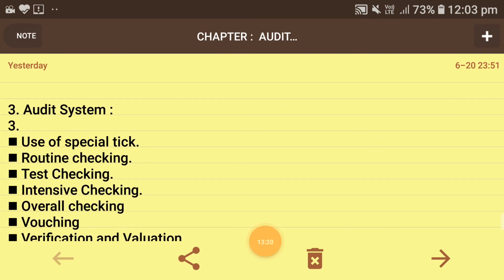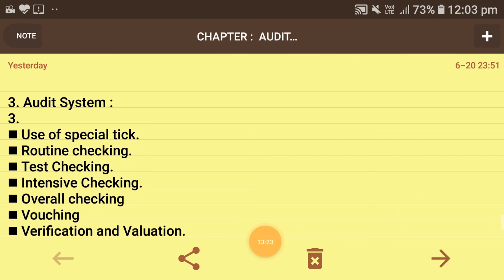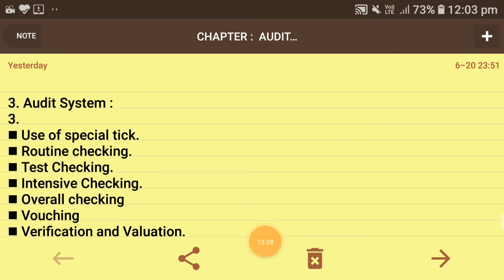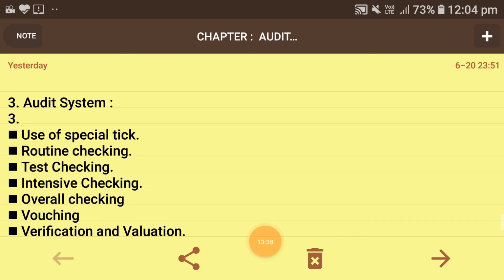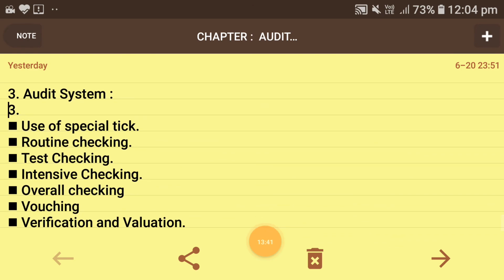Next is test checking. This is checking books of account by taking and checking just a sample which represents a number of transactions. If the sample is large, then the result will be better. If random sampling is taken, it means each and every item can act as a sample. So it is a kind of test checking. Next is intensive checking. Under this we check some items intensively and some items by sample checking. It could be 50-50 or 30-70: 30% intensive and 70% test, or 70% intensive and 30% test. It could be anything.